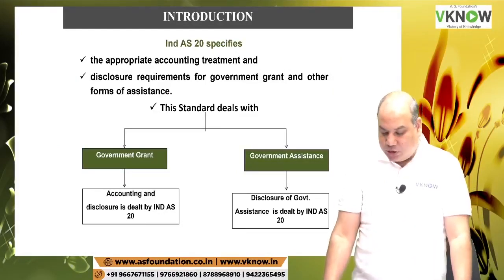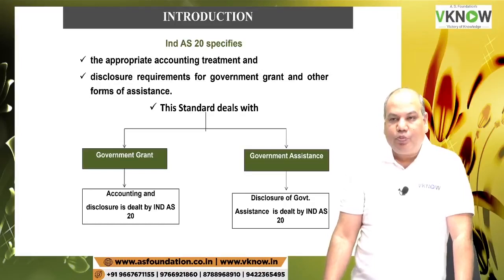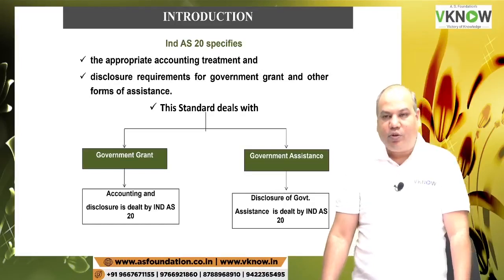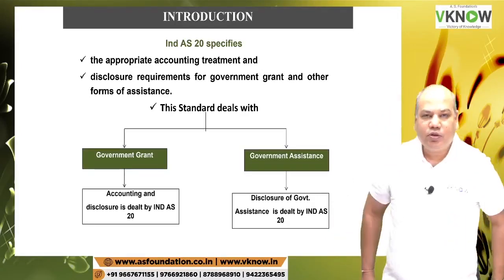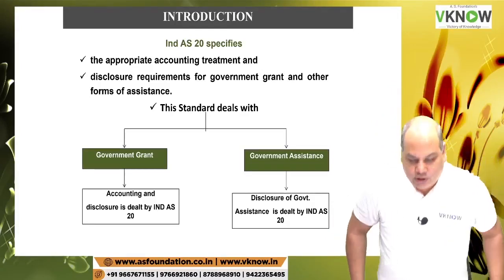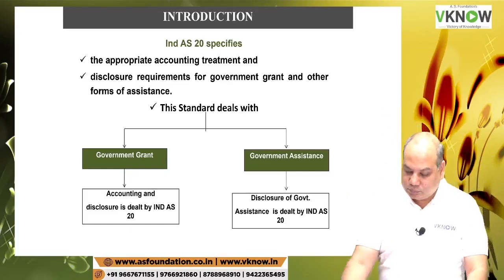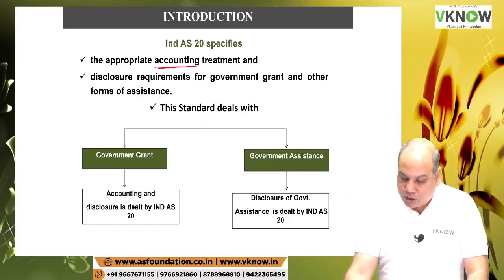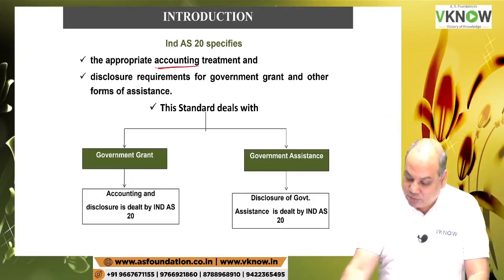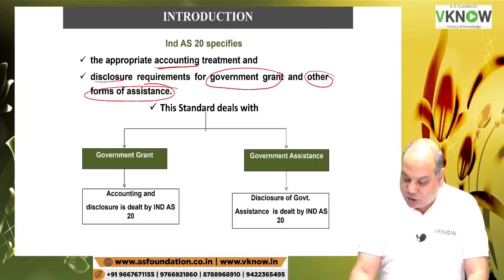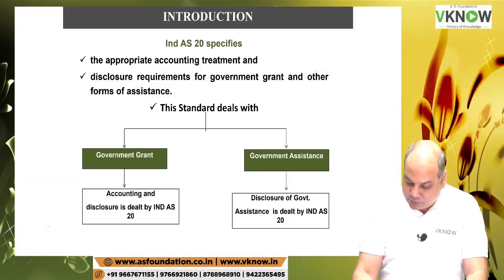Ind AS 20 specifies appropriate accounting treatment and disclosure requirement for government grant and other form of assistance. So the standard will deal with these two things. What is the accounting treatment of government grant? And disclosures not only related to government grant but also any other form of assistance.